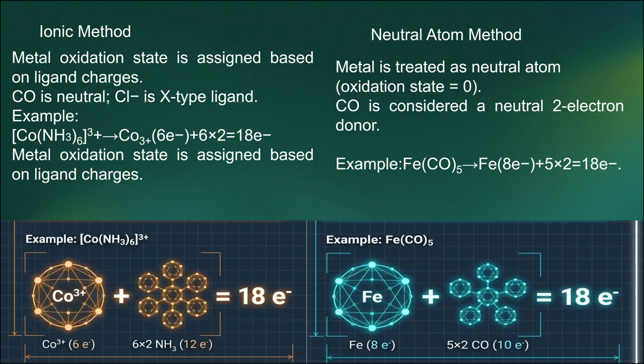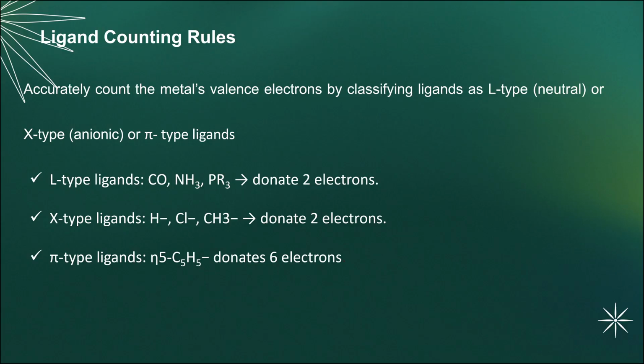Similarly, under the neutral atom method, the metal is treated as a neutral atom where the oxidation state is considered as 0. Carbonyl is considered a neutral 2 electron donor, and here you have the example of iron pentacarbonyl. Fe has 8 electrons, and there are 5 carbonyls, each contributing 2 electrons, so 5 into 2, totally 10. Putting 8 plus 10, you get 18 electrons. This is also a stable compound because it obeys the 18 electron rule. And how can we calculate it? The ligand counting rules.